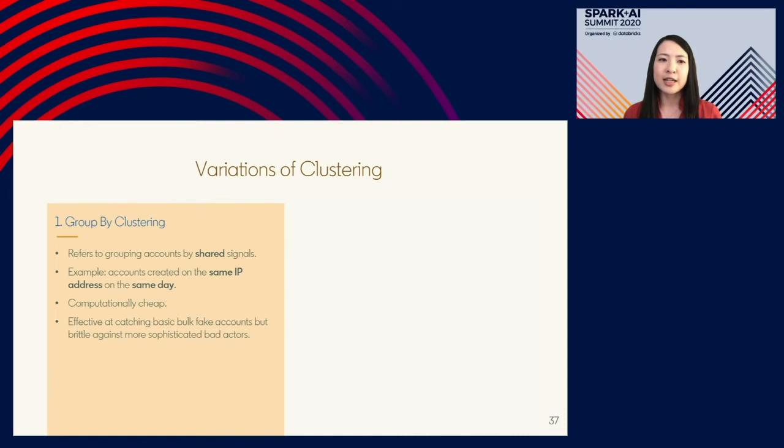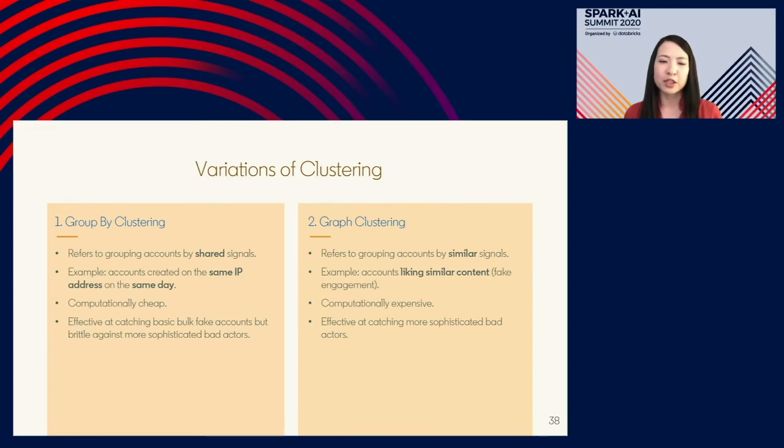And this technique is computationally very cheap. That group by operation is fast. And it's also very effective. But as we started rolling out these models into production, basically the bad actors started to evolve. And so we needed to up the sophistication in terms of how we decided to form clusters. And so we moved to what we're calling graph clustering.